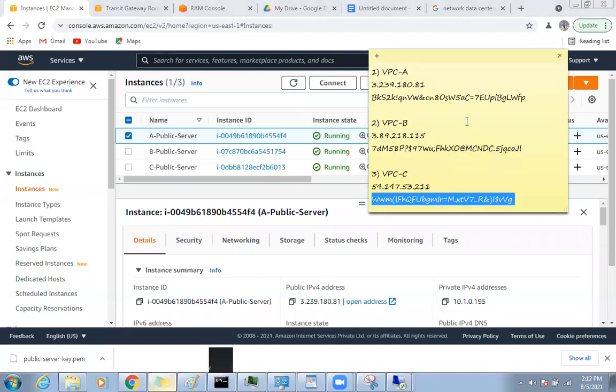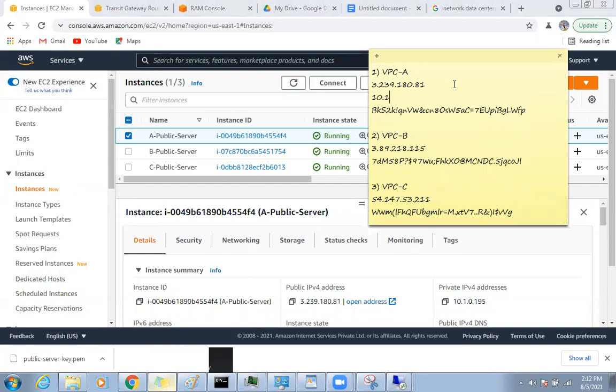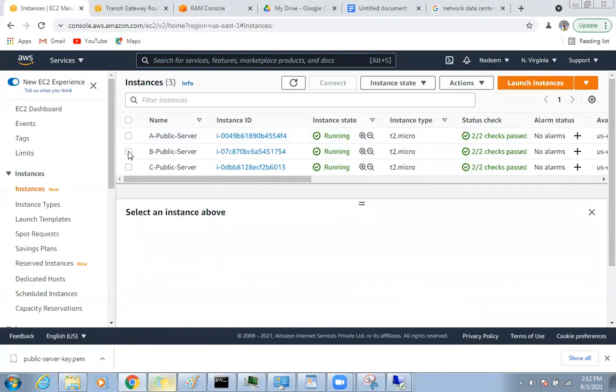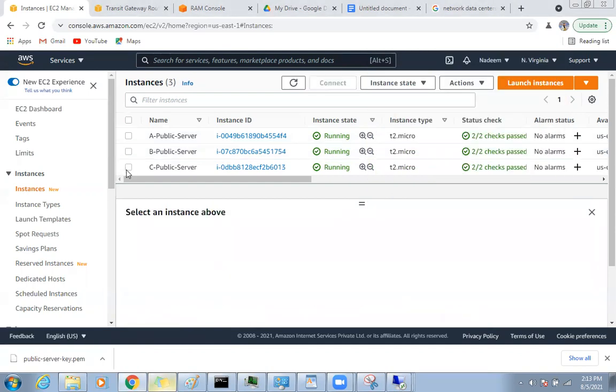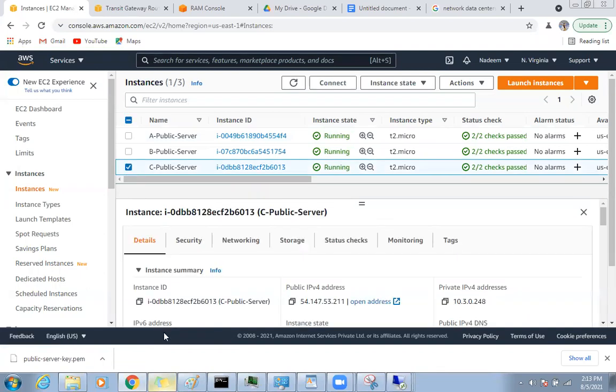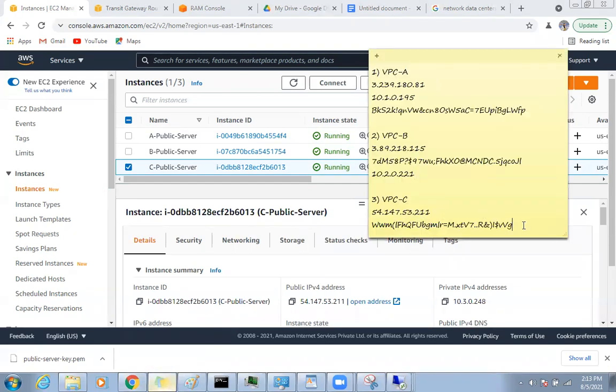For server A, my private IP address is 10.1.0.195. For server B, my IP address is 10.2.0.221. And for server C, my IP is 10.3.0.248.